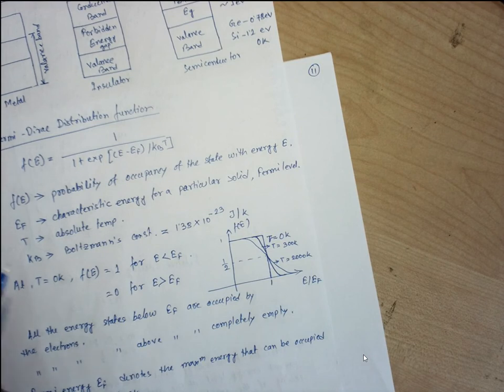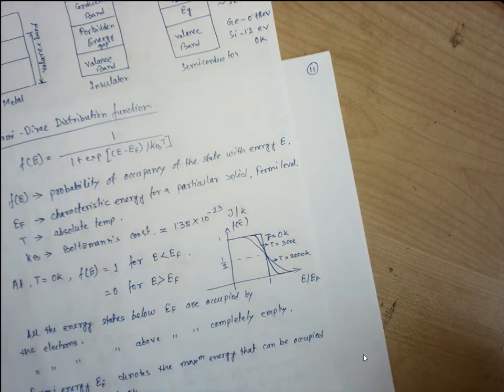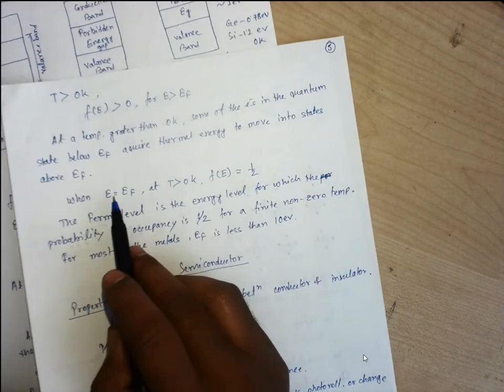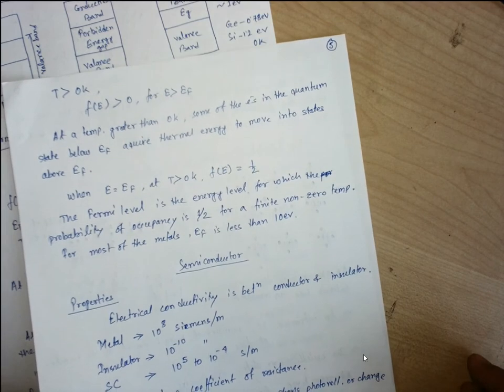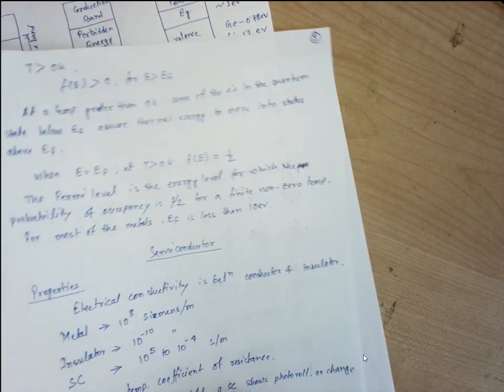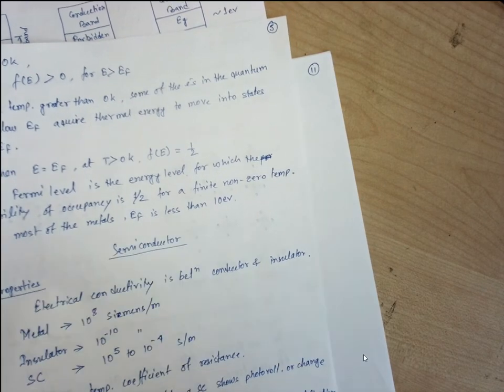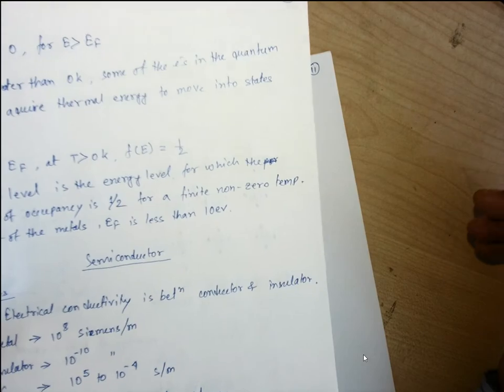Now, if we are considering some other temperature, not at the absolute 0, but we are working at the Fermi level, that is E is equal to EF, though the temperature is not at all the absolute 0, we are having the probability of half. So we are supposed to use this concept. So the probability of finding an electron at Fermi level is 50% if we are having the temperature greater than 0 Kelvin.